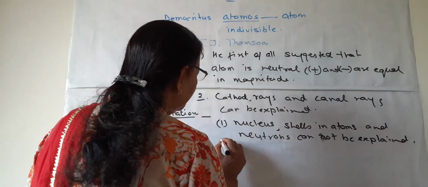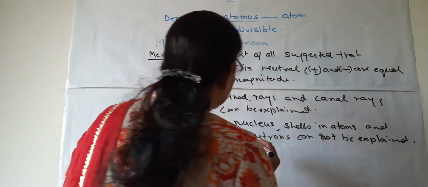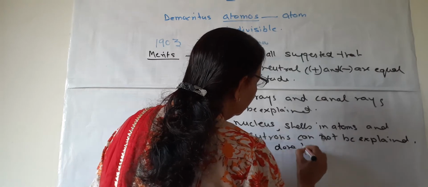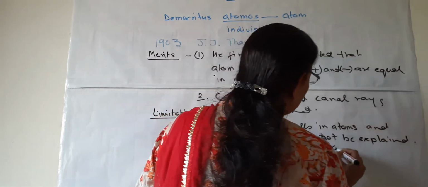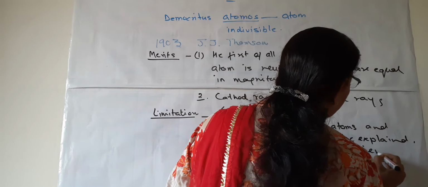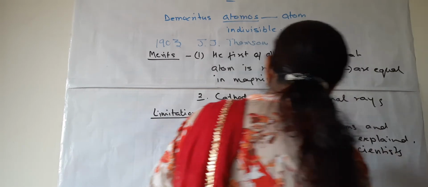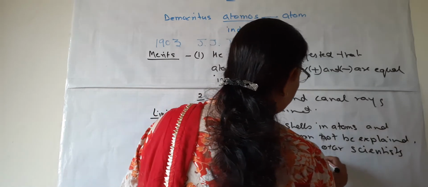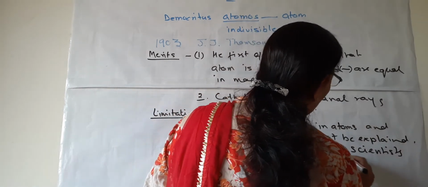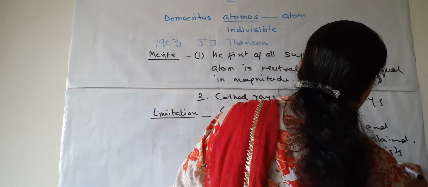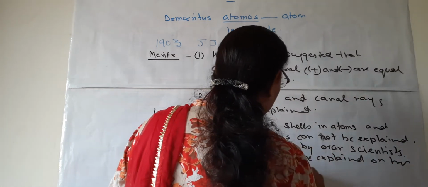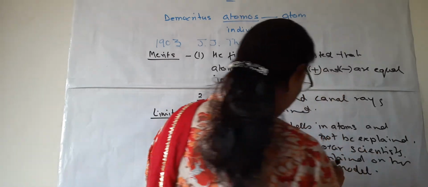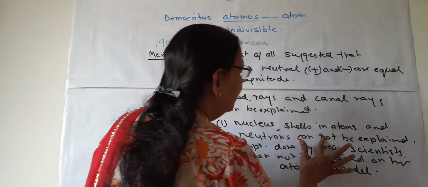And the second limitation we can say is that the experiments done by other scientists cannot be explained on his atomic model. So these are two limitations.